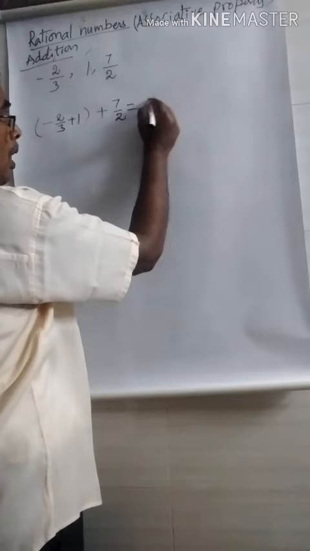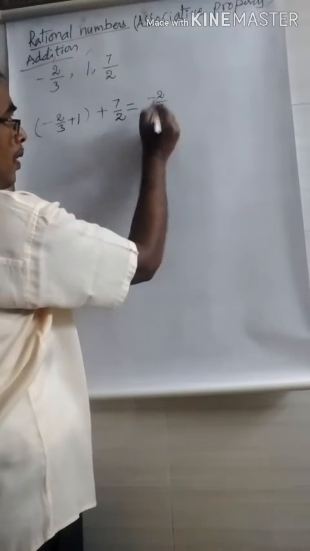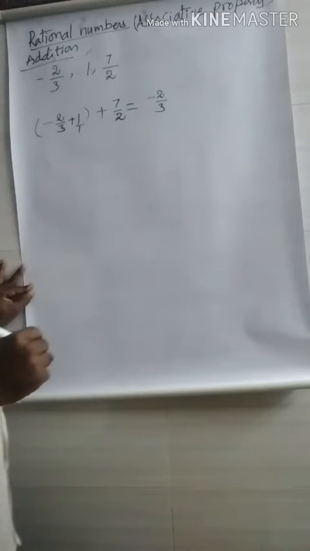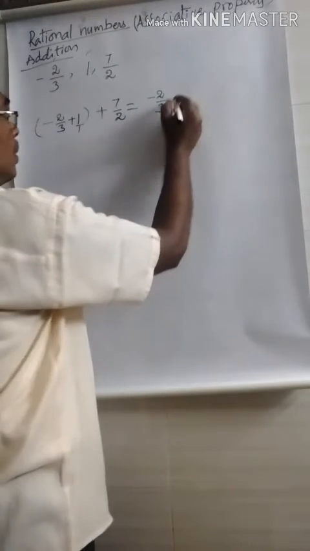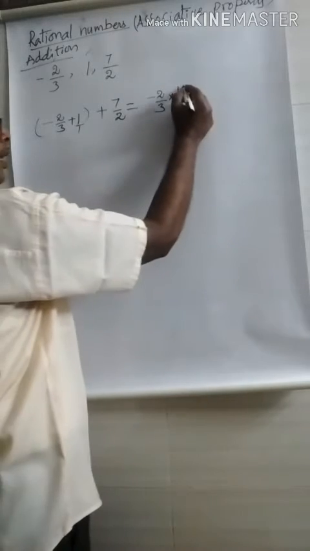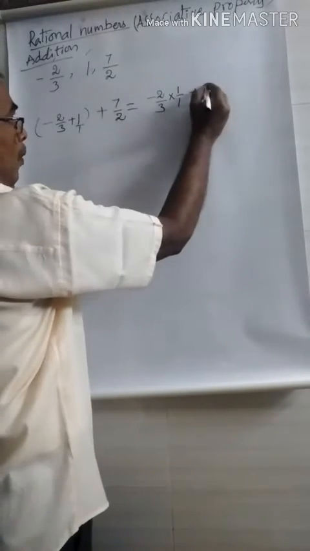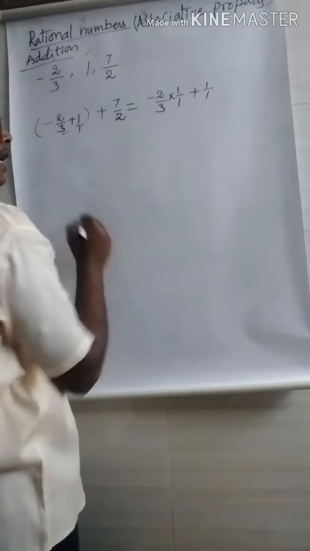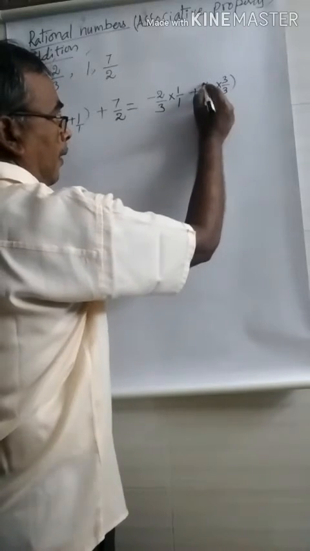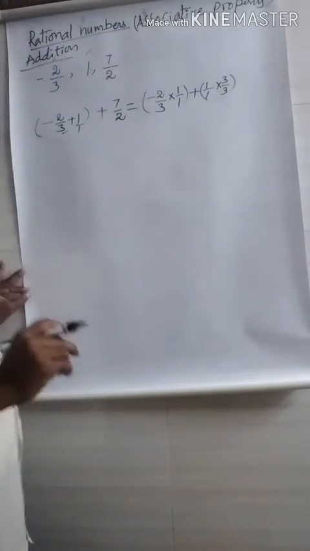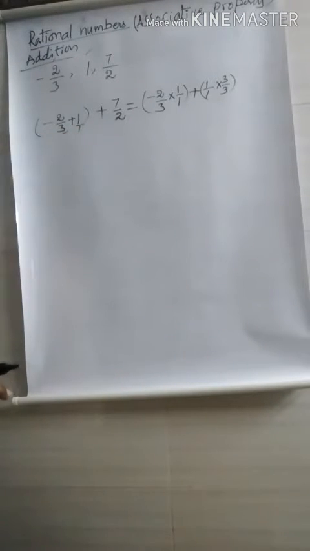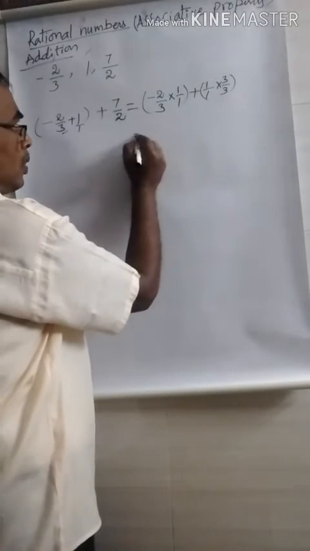-2/3 plus 1. How can you get this addition? -2/3 as usual. Why? Because here the 1 means 1/1. So here you equate the denominators, plus 1/1. What is the denominator in the first one? 3. Hence we may multiply it by 3/3. That means we sum up these two by equating the denominators.